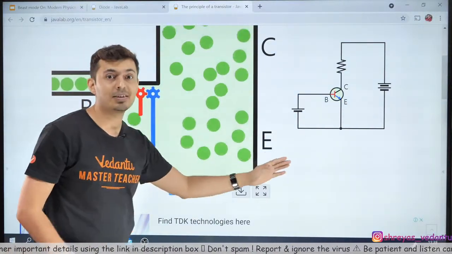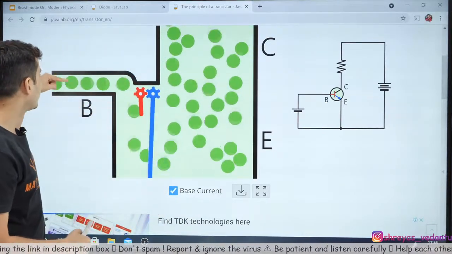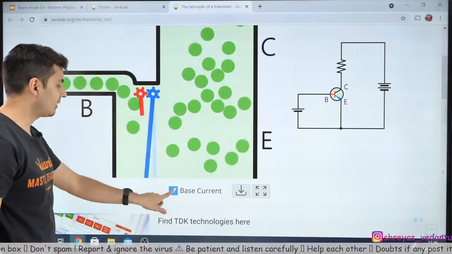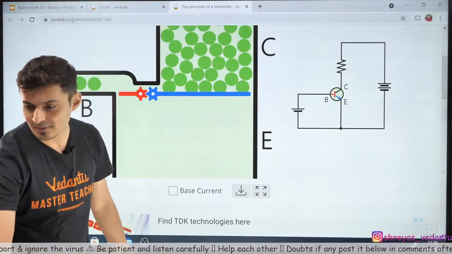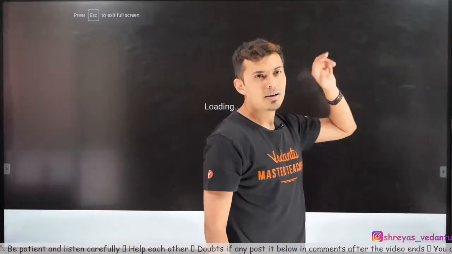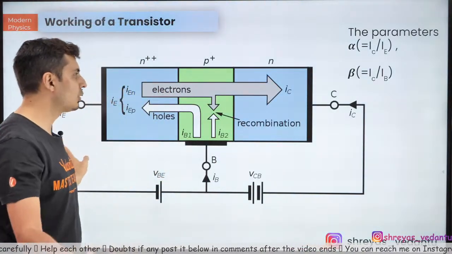That's why transistor is used in amplification process. Small current changes can create big change in the emitter current. You can see that. Okay, got it. Yeah, so that's how it works. Clear? So after this, probably you will not have much difficulty understanding the basic idea of a transistor. Even if you know that, that's enough.